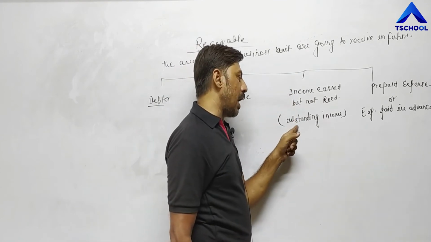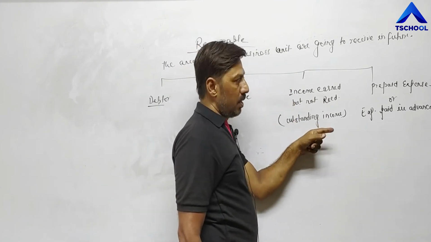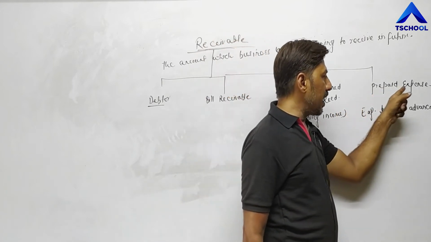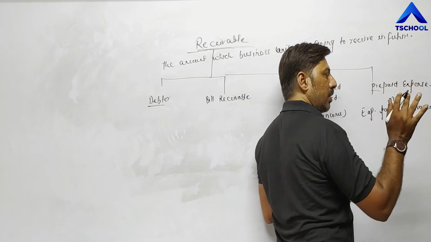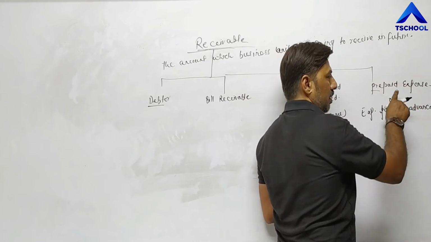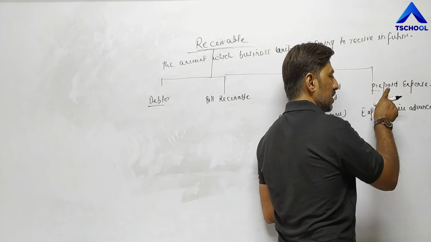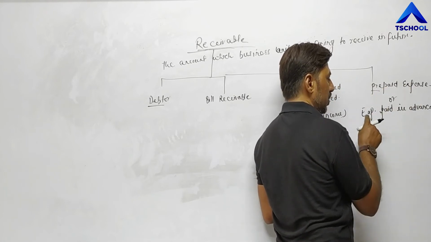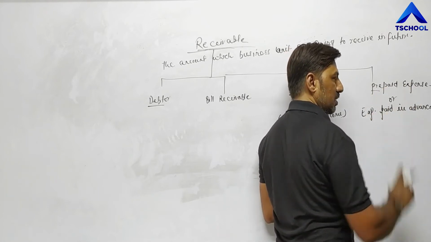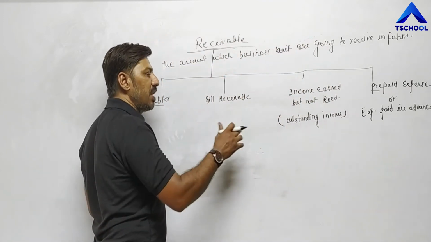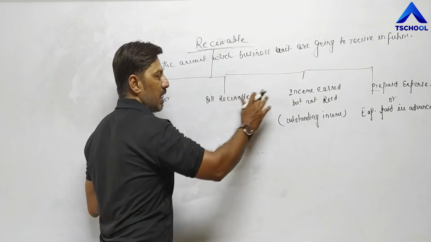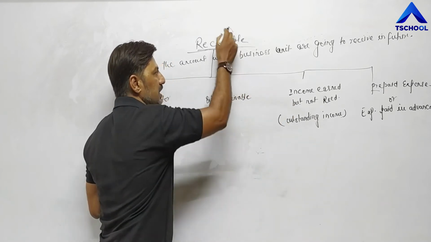That is also known as outstanding income. Fourth, prepaid expense. Pre means advance. Paid means we have already paid. So, any expense which we have paid in advance is called prepaid expense, or in simple language, expense paid in advance. These are all receivables, means this amount we have to receive in future. That's why all these four components are called receivable.